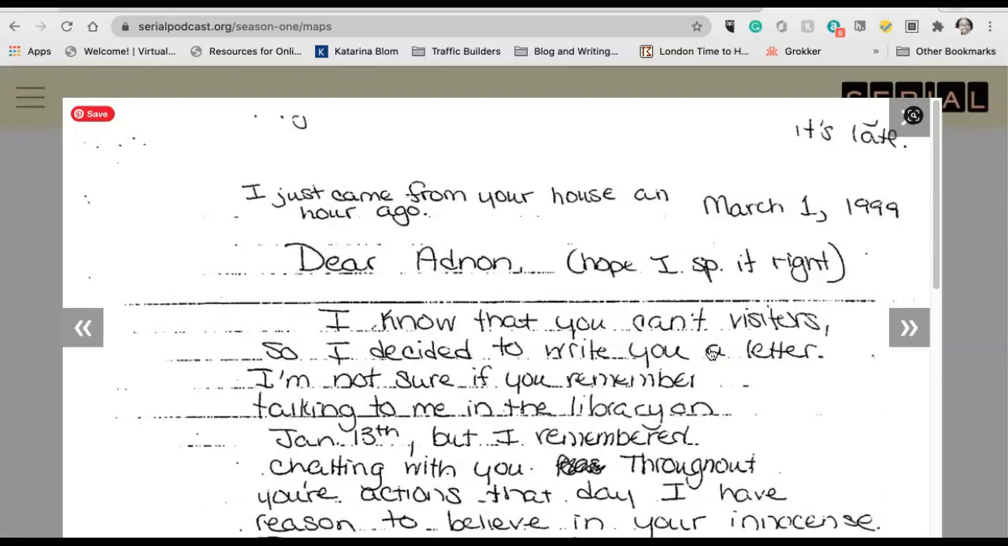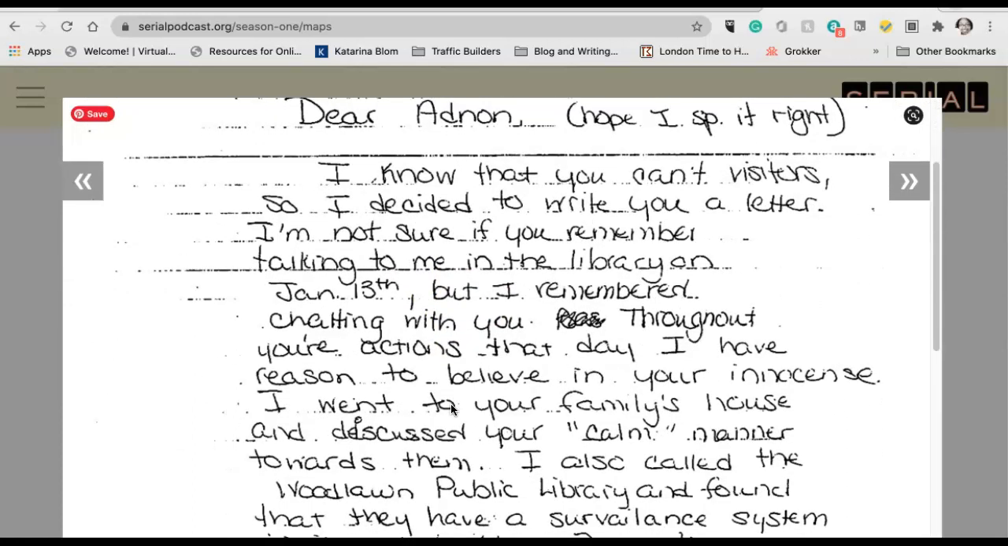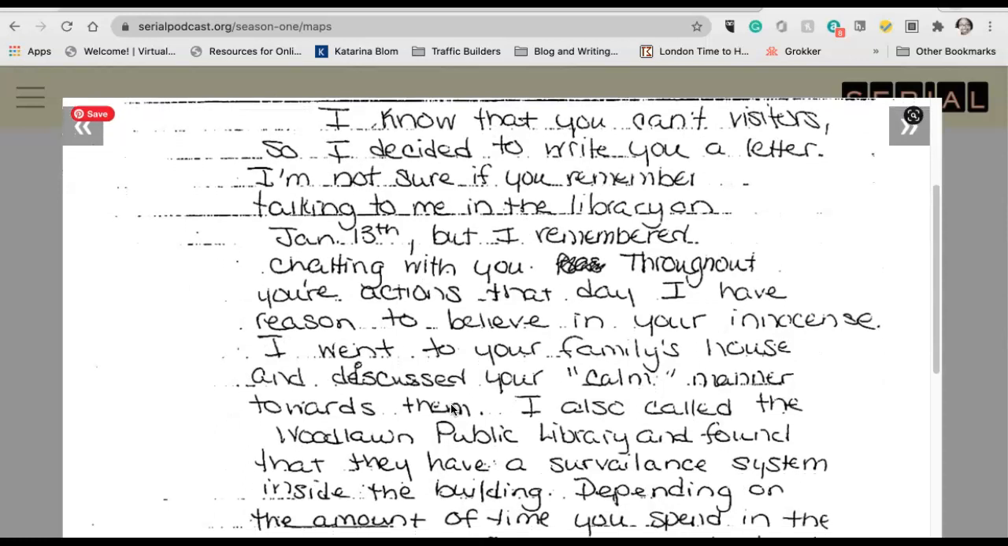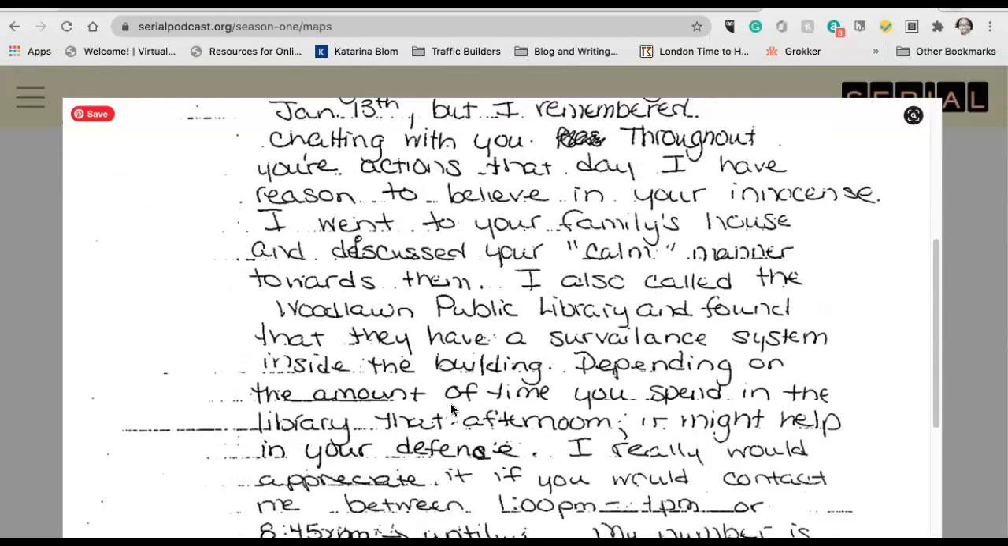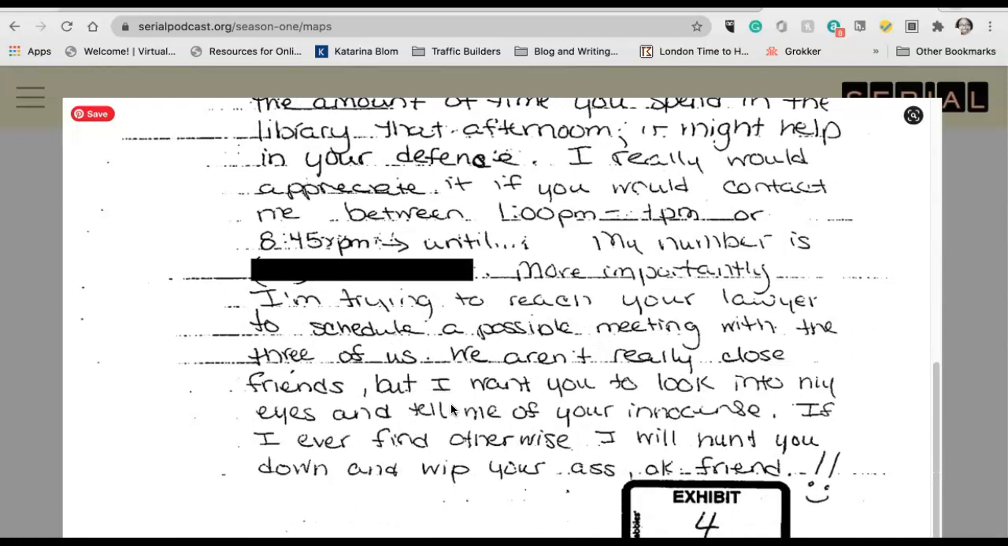What source material means, if you remember from our conversations, is that it is the original source. It is not something that's reprinted. For example, when you read something in your textbook, it's reprinted from somewhere else. It probably originally ran in a newspaper or a magazine or somewhere online. So this is source material because it's coming straight from Asia, and it's coming from the information from the courts, right? So here is what Asia wrote to Adnan.